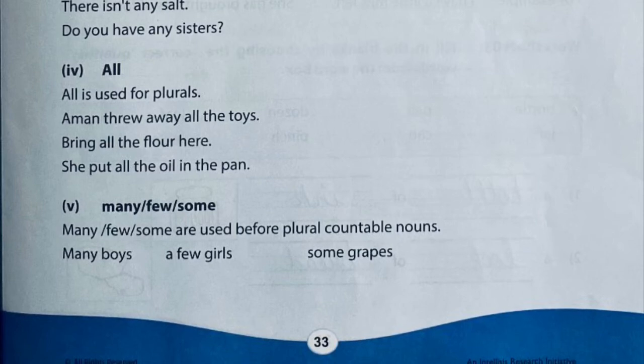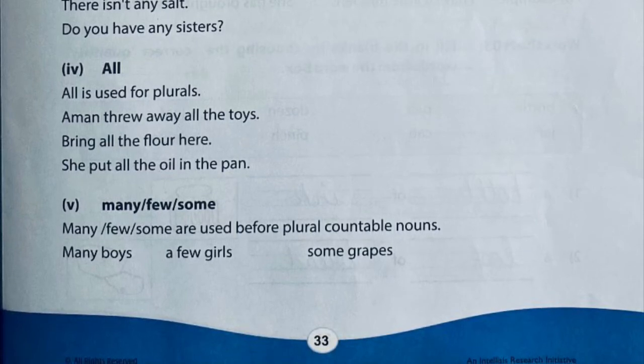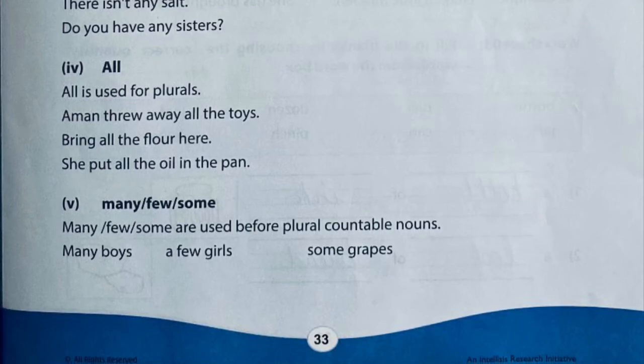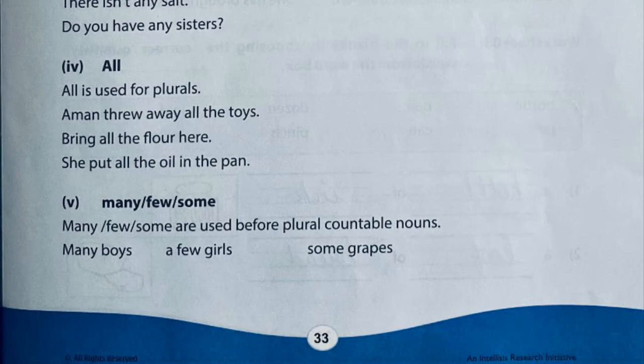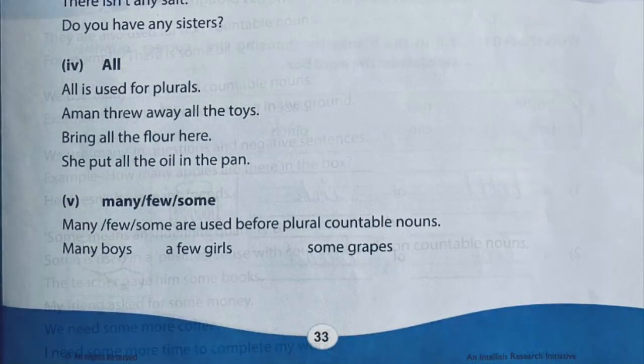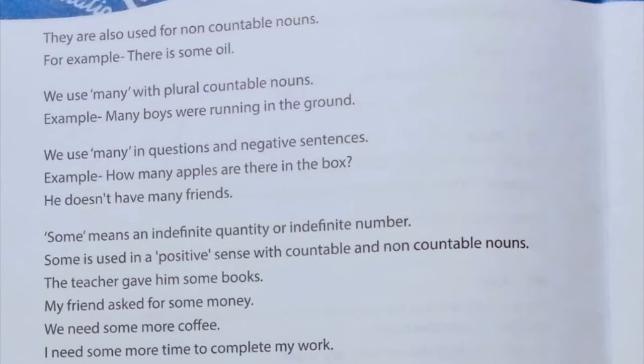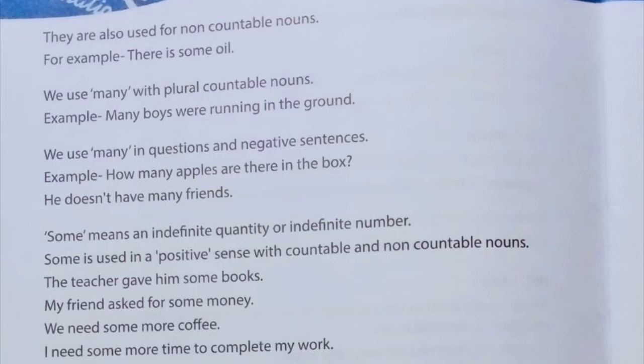A few girls means थोड़ी girls. Some grapes. So they will be used before plural countable nouns. Now turn to page number 34. On this page we are also going to discuss some, because the word some is used before uncountable nouns too, like any and all on the previous page. Same is the case with some. It is also used with uncountable or non-countable nouns.